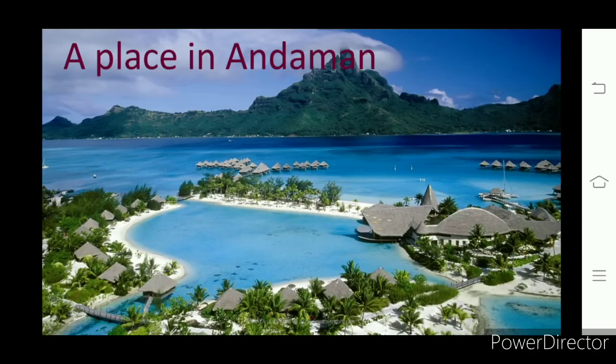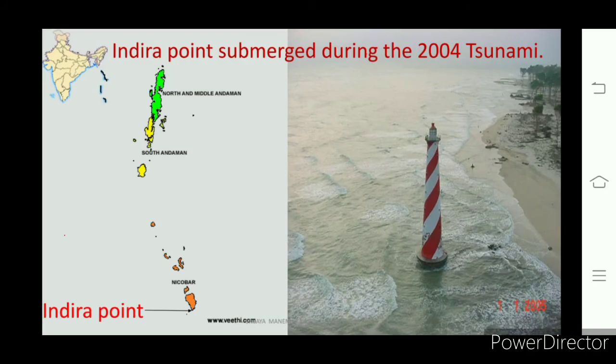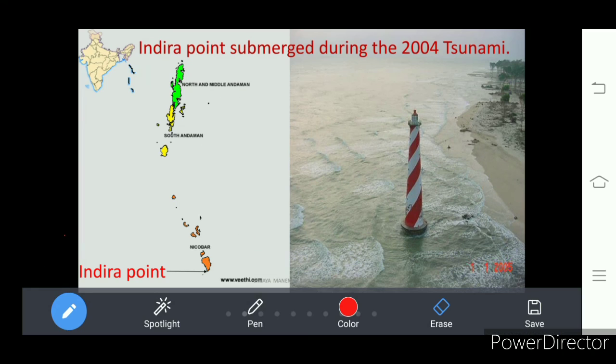Indira Point is the southern tip of India. Just now we discussed here, it is Great Nicobar. To the south of Great Nicobar, there is a small dot, that is Indira Point.